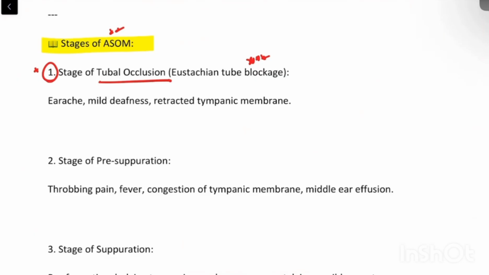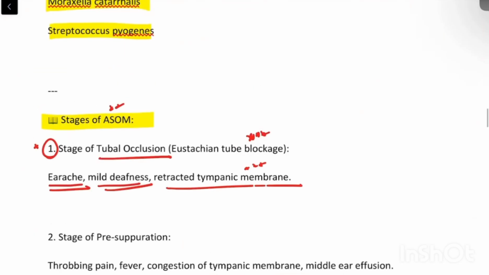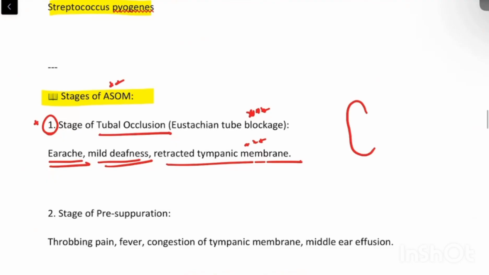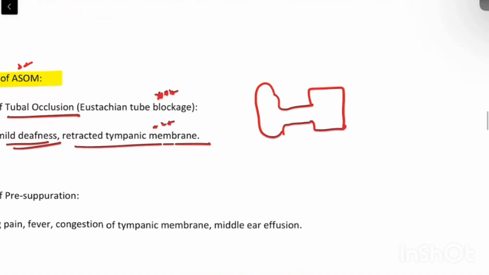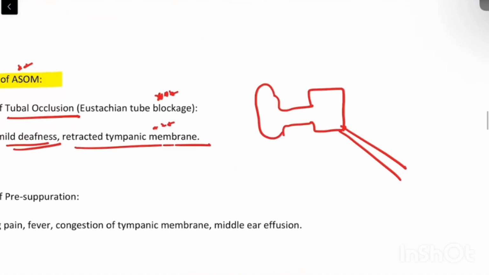So what will be the symptoms in this stage of tubal occlusion? The patient will start developing pain in the ear, mild deafness, and the tympanic membrane, if visualized, will be retracted. So this is the stage of tubal occlusion. What happens once this tube is occluded? As we all know, this is the EAC. I am drawing the middle ear as a box. Through this box is a connection, that is the eustachian tube, that leads to the nasopharynx. Now there is a blockage in this eustachian tube.